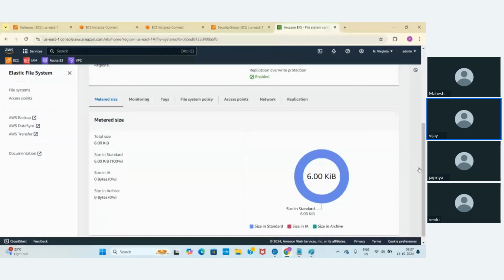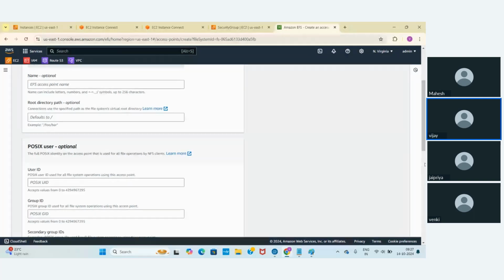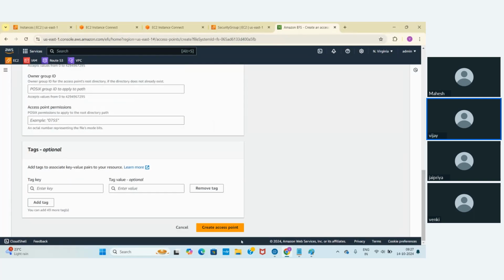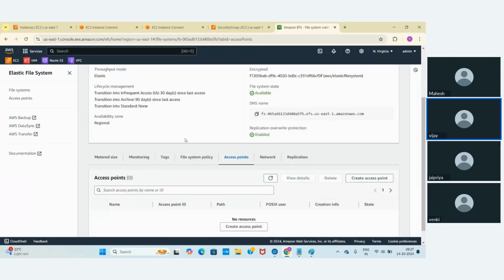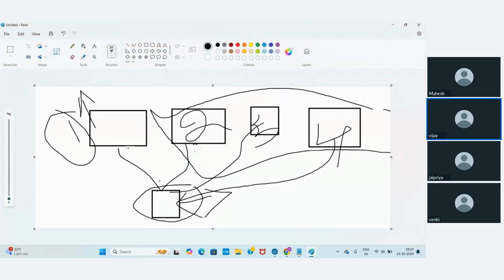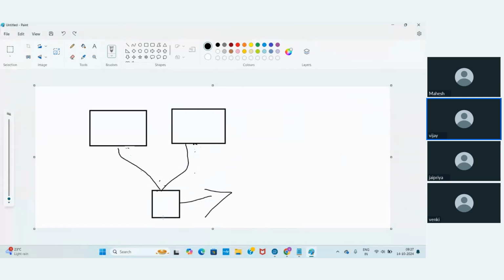Any questions on EFS now? I explained file system and replication. Access points are not required; click on it, you don't require all these things, just ignore it. You got this EFS. What is the main concept of EFS? Let's say now I have external data which is going to be utilized by multiple EC2 instances. Consider this EFS as a shared folder. This folder can be utilized by multiple EC2 instances.